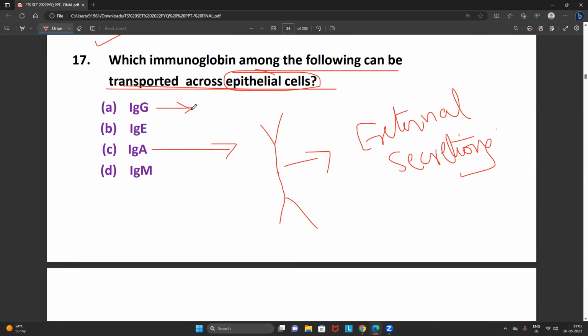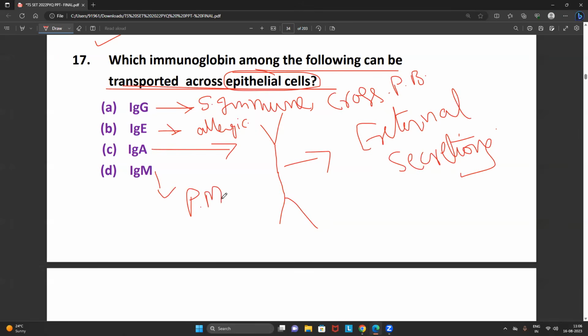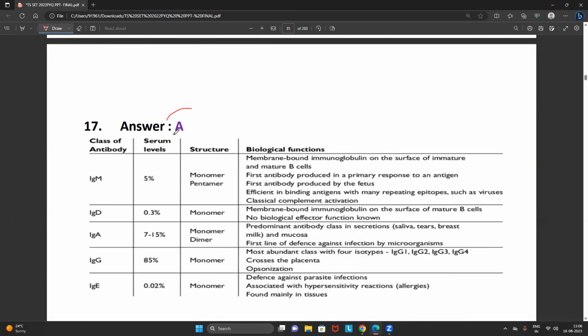You know very well, IgG is the antibody which is involved in the secondary immune response. IgG is also the antibody which crosses the placental barrier and provides immunity to the fetus. IgE is involved in allergic reactions or inflammation reactions. IgM is the first antibody expressed on the B cell, which is involved in the primary immune response. Simple point. Hence, the correct answer will be what?